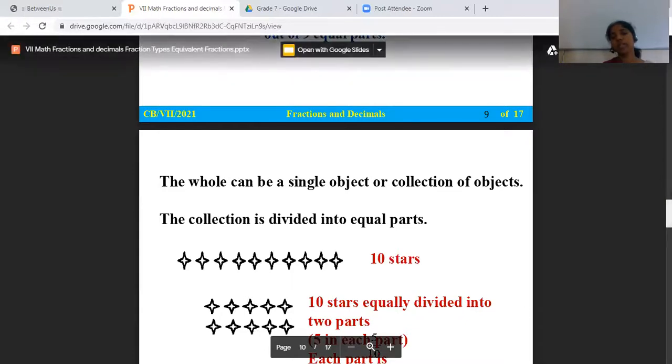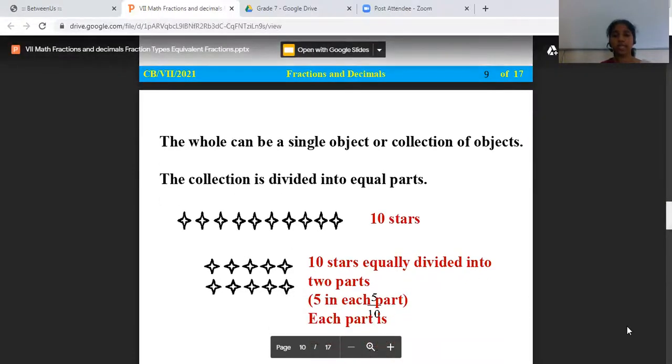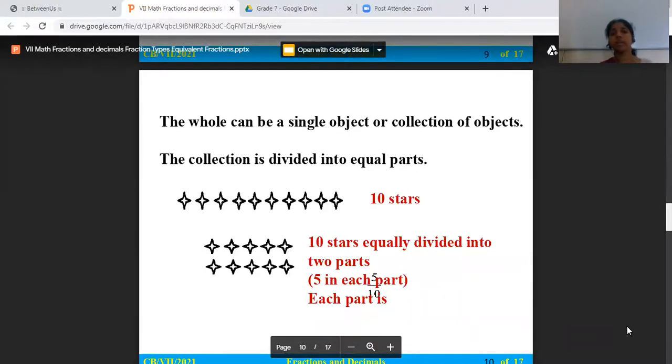So that is two. It is divided into two sets, so 5 in each part. So that is 5 by 10. Half of that is divided into a half part. 1 by 5 here, 5 here.